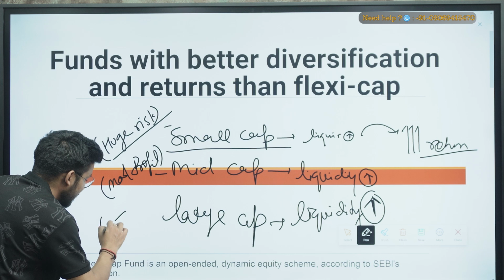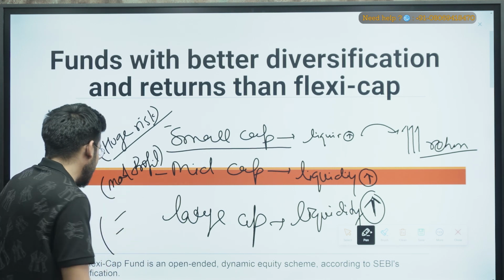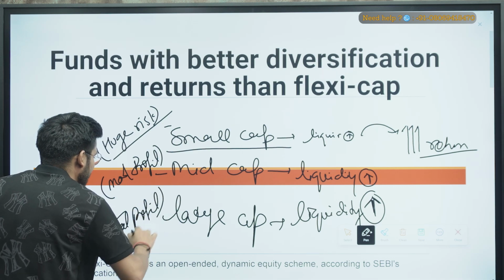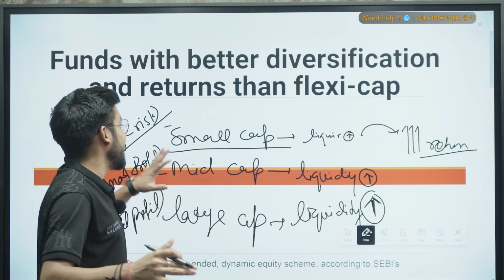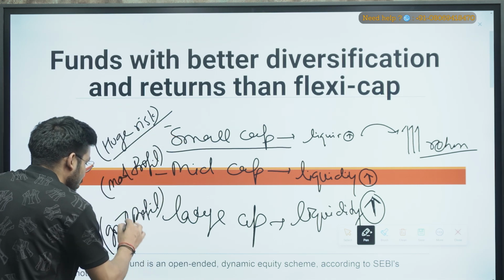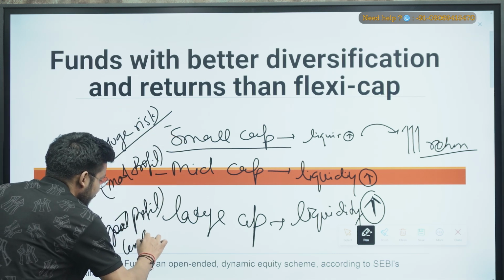So it comes with a good profit, you can say. Okay, so it comes with a good profit, but at the same time there will be risk involved, but not as much in comparison to the smaller cap or the mid cap, right? So good profit with less risk, you can say.